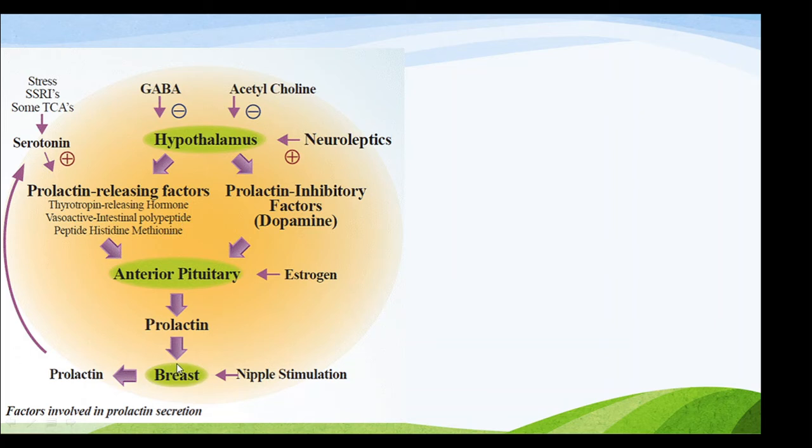So the prolactin acts on the breast, and nipple stimulation by the feeding infant also activates the breast to produce prolactin, and as a result prolactin produces an effect on serotonin, and stress conditions also produce serotonin. Serotonin produces a positive effect on the prolactin releasing factors, whereas gamma aminobutyric acid or acetylcholine inhibits the hypothalamus, and neuroleptics activate the hypothalamus regions.